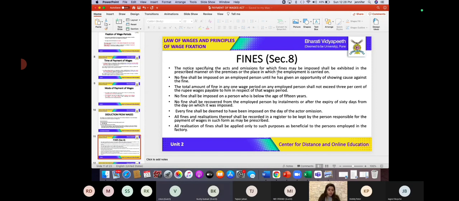Now, furthermore, the fine should be imposed on the day on which the act or omission was made by the employee. What do you mean by this? For example, I have done something which I was not allowed to do, for which the rule says that fine would be imposed, and I did it today. Can I be fined for this act after one week's time?